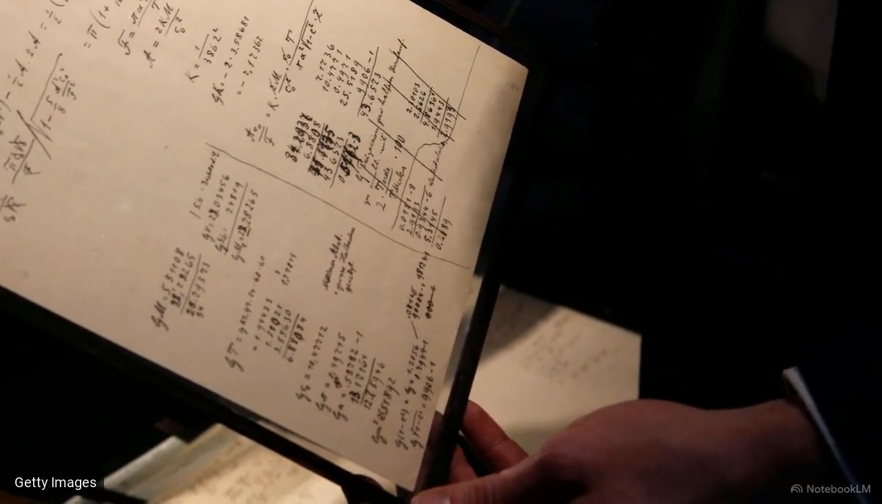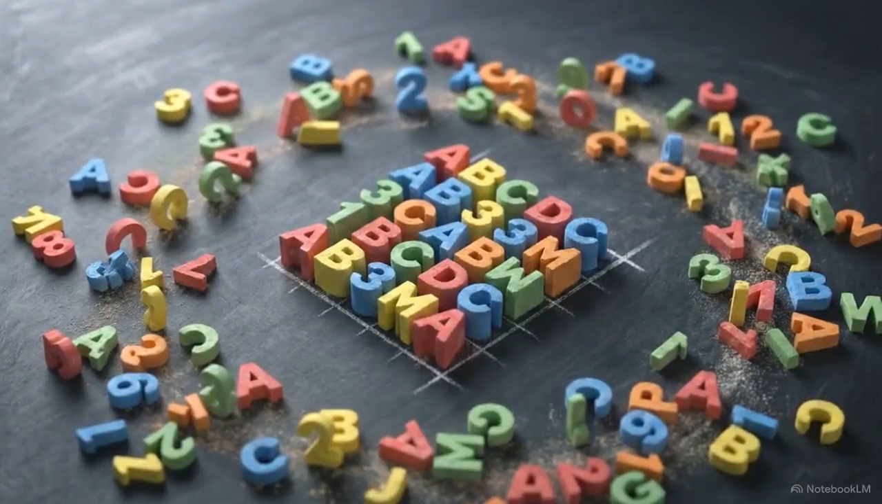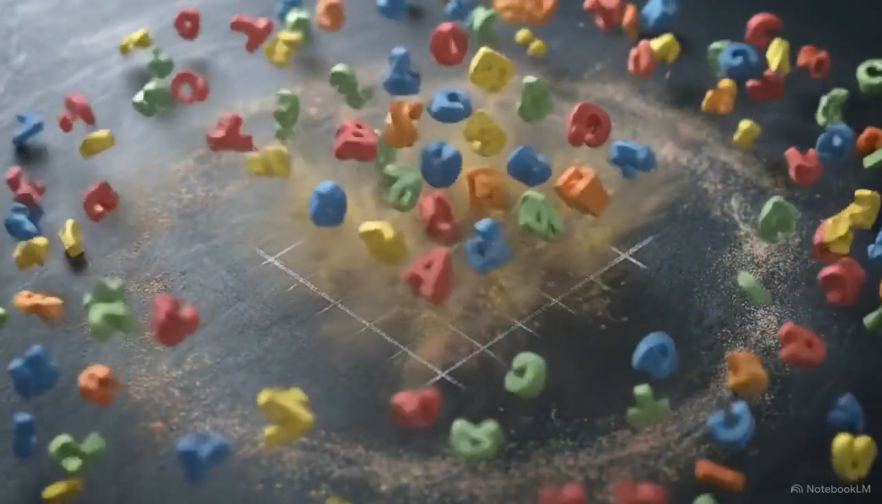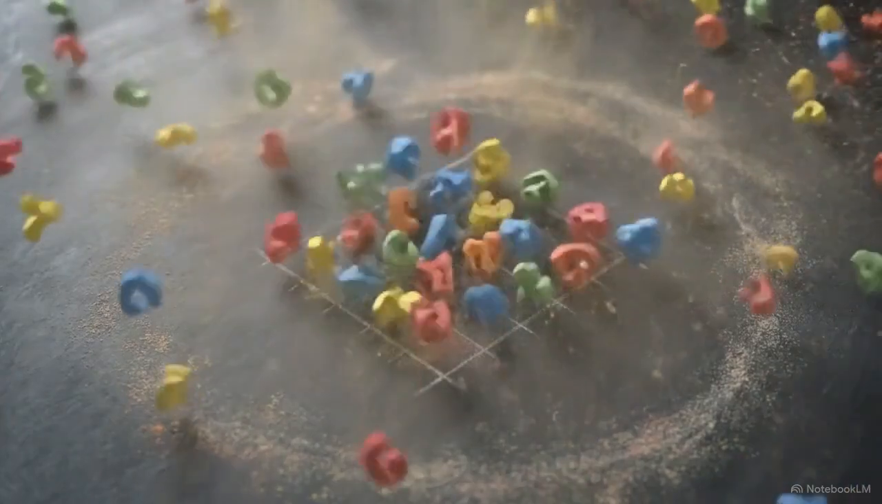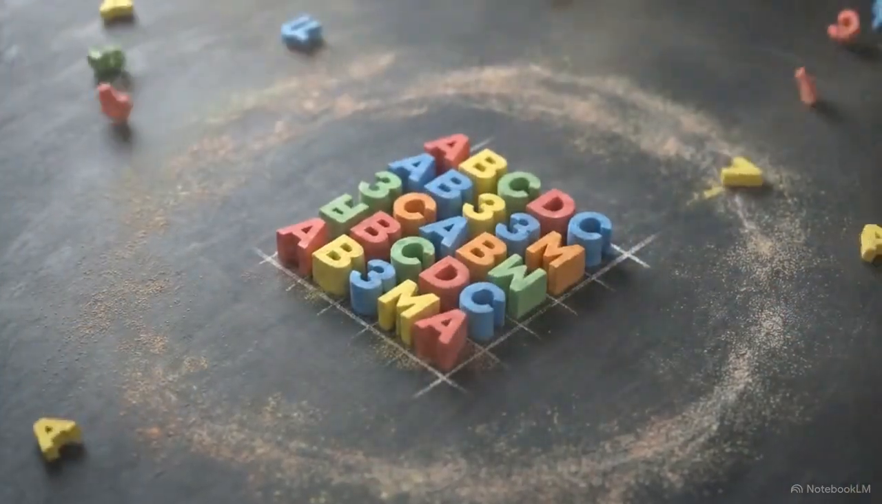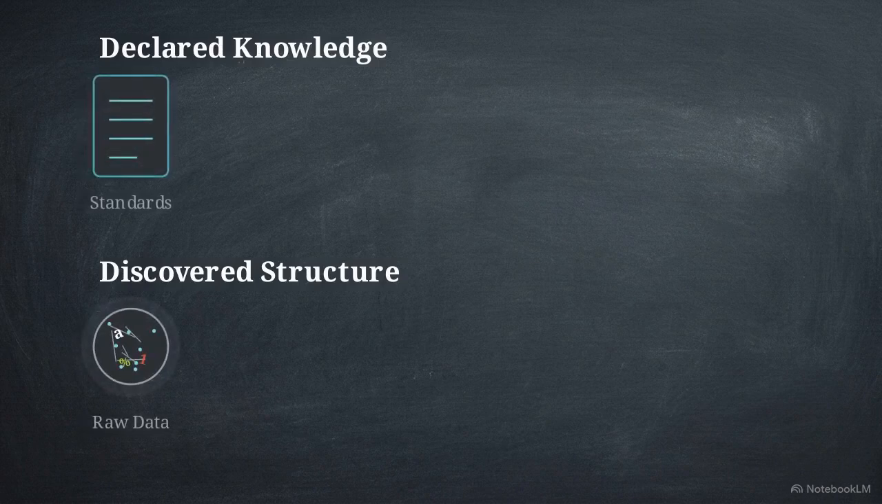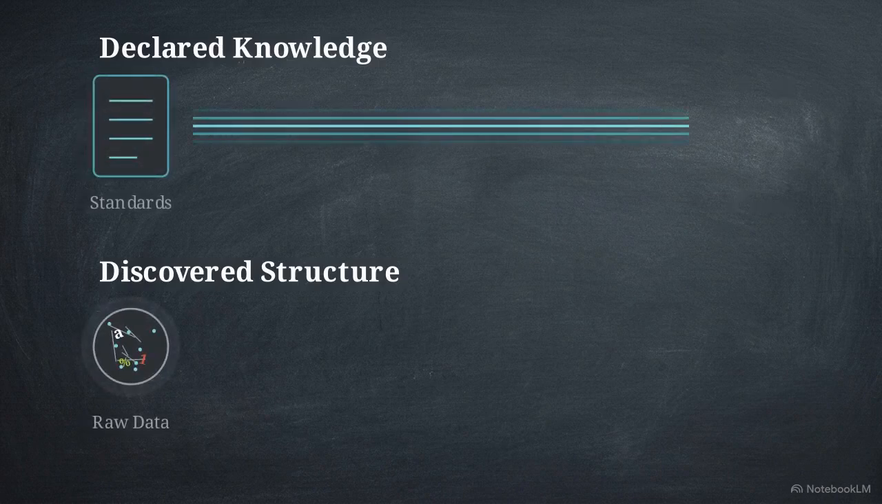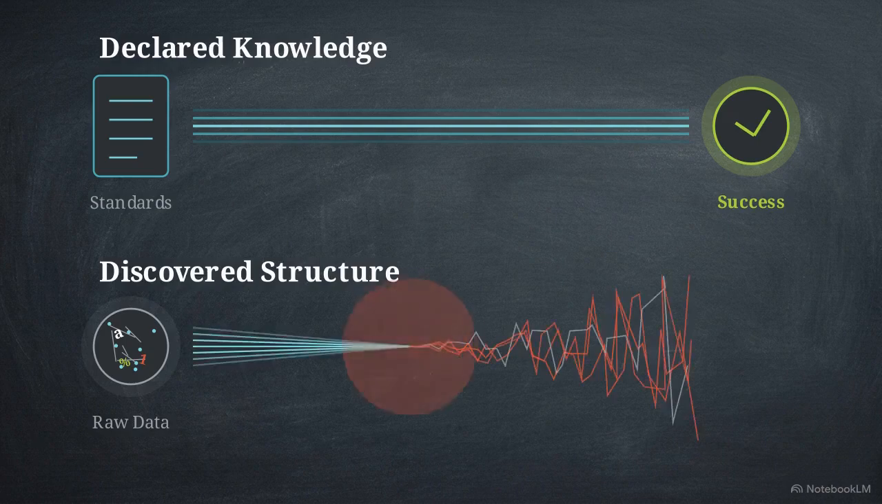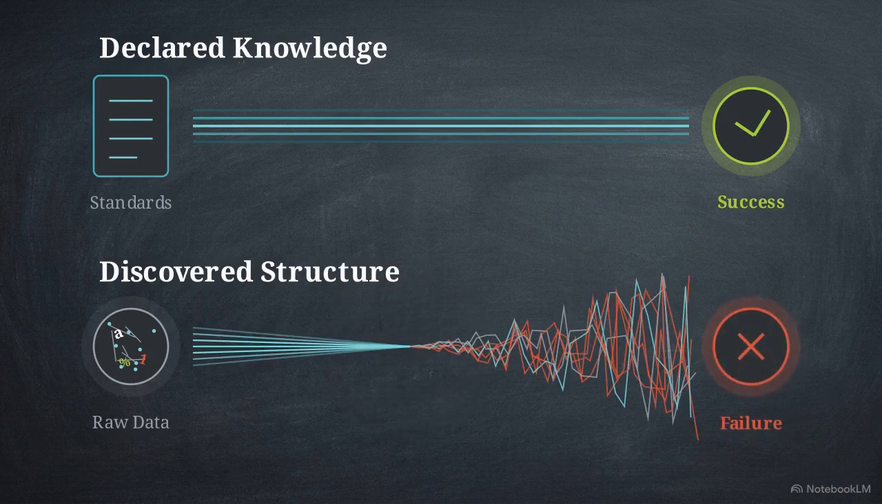The restriction is the key. The AI cannot read the final equations and repeat them. It must independently reconstruct the hidden theory from the evidence. The L26 benchmark applies this restriction to language models, asking them to reconstruct an operating alphabet solely from noisy corpus evidence. There are two distinct paths for development. Declared knowledge flows easily from textbooks to model success. Discovered structure hits a chaotic bottleneck of raw evidence, resulting in model failure.